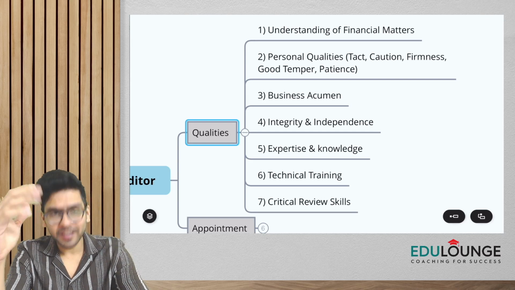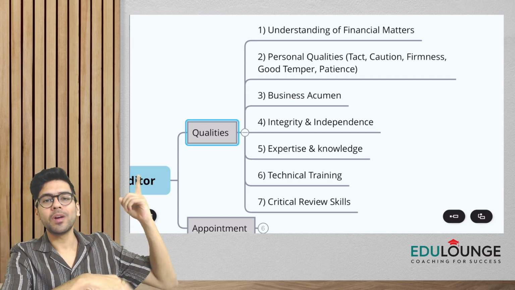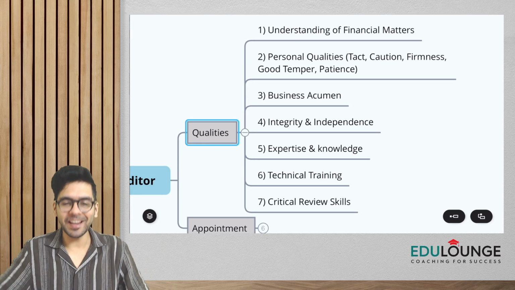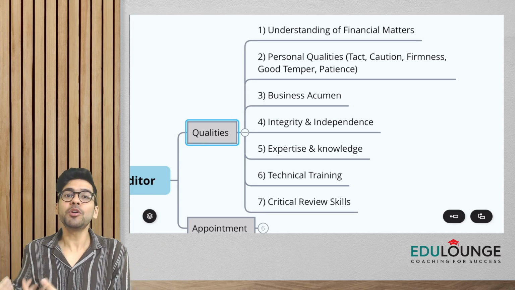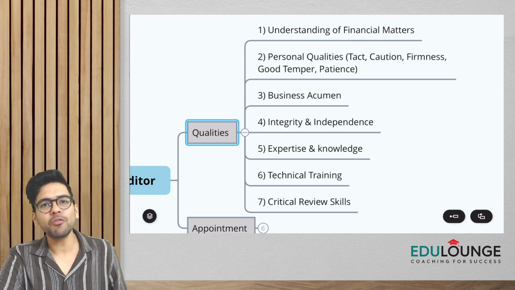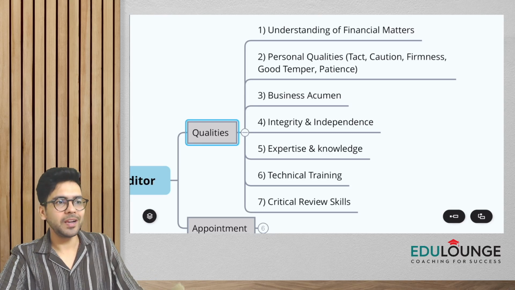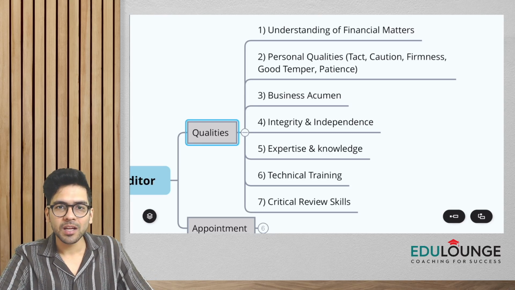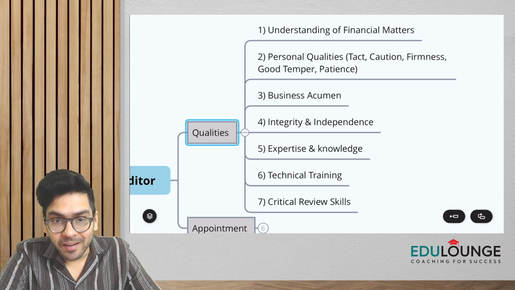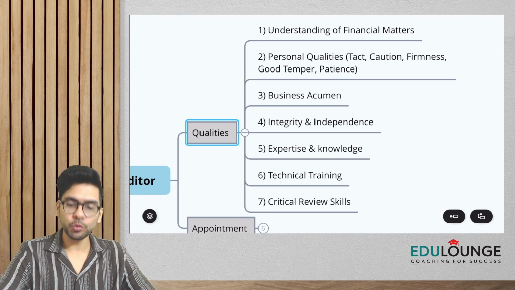In addition to the personal qualities we covered in point number 2, an auditor needs to update himself technically also, so that he is able to do the audit properly. Technical training means updating ourselves with the latest amendments and the latest standards, so that we can do the audit properly.